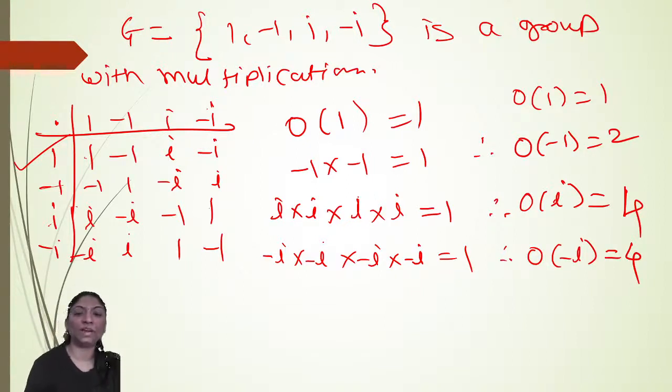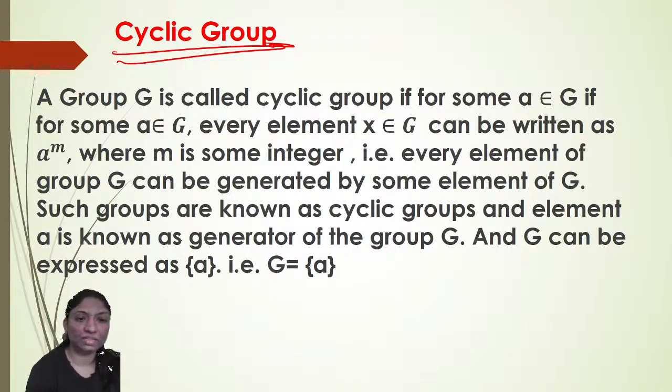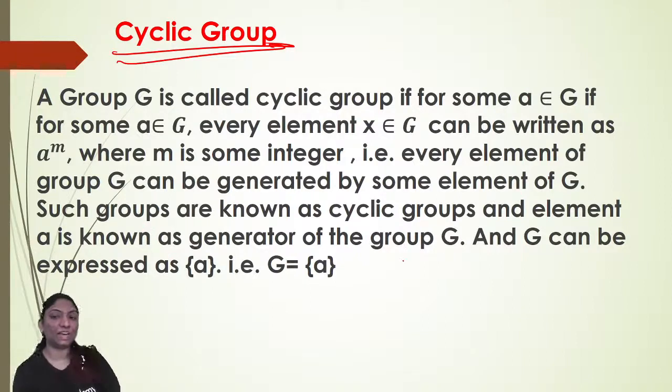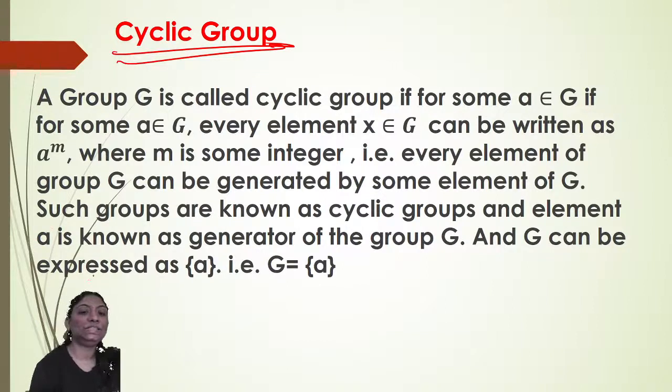It means if you take i, then i and minus i are the generators here in this example. That is, every element of the group G can be generated by some element of G. Such groups are known as cyclic groups, and the element a is known as a generator of the group G. G can be expressed as generated by a. Here a is a generator of G. This can be denoted in this way.